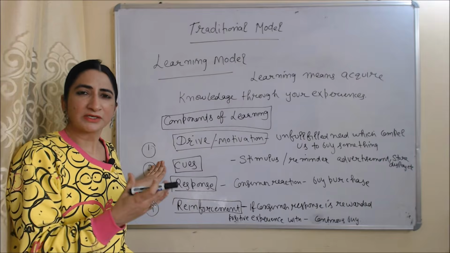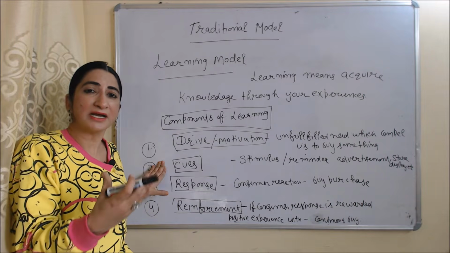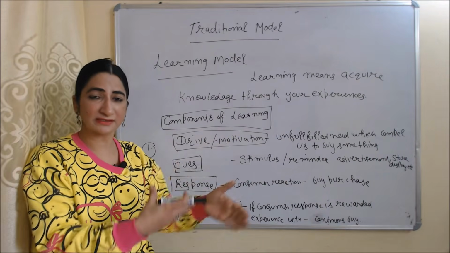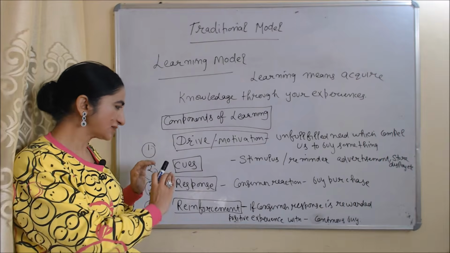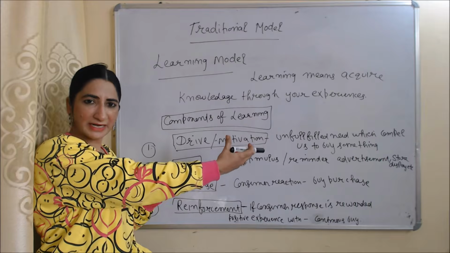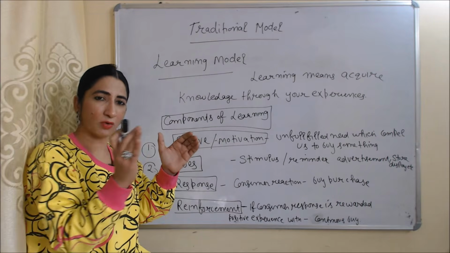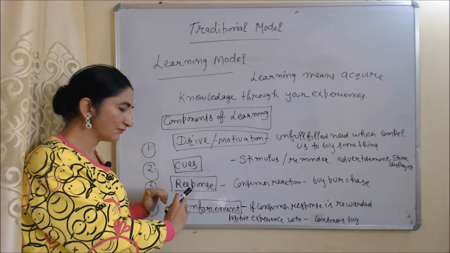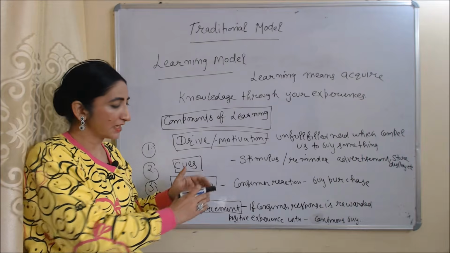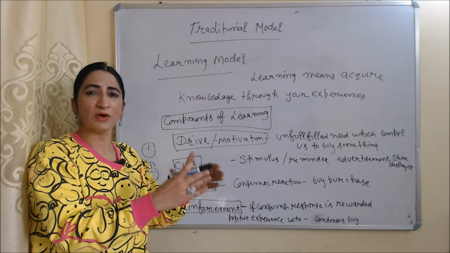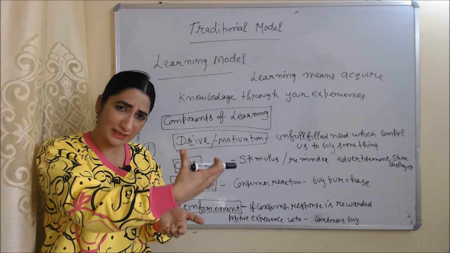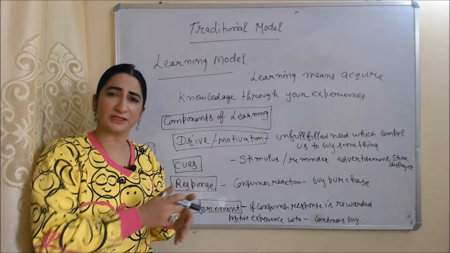Second is cues. Cues are stimuli, or we can say reminders from companies so that we can buy their product, for example, their advertisement, their store display, etc. Next is response. Response is the consumer's reaction. If the consumer is influenced by an advertisement, then he will buy the product. It is called consumer response. Last is reinforcement. Reinforcement shows the after-purchase behavior of the consumer. If the consumer's response is rewarded, or we can say if the consumer has a positive experience with the product, then he will definitely continue buying the company's product, otherwise not.